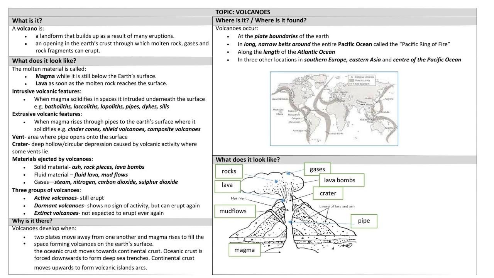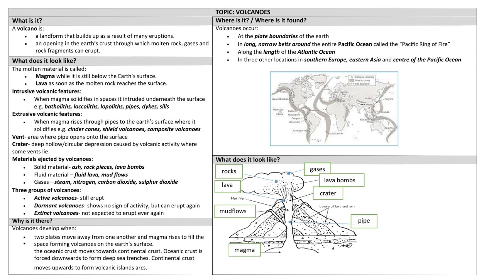Volcanoes occur at the plate boundaries of the Earth, in long, narrow belts around the entire Pacific Ocean called the Pacific Ring of Fire, along the length of the Atlantic Ocean, and in 3 other locations: southern Europe, Eastern Asia and the center of the Pacific Ocean.